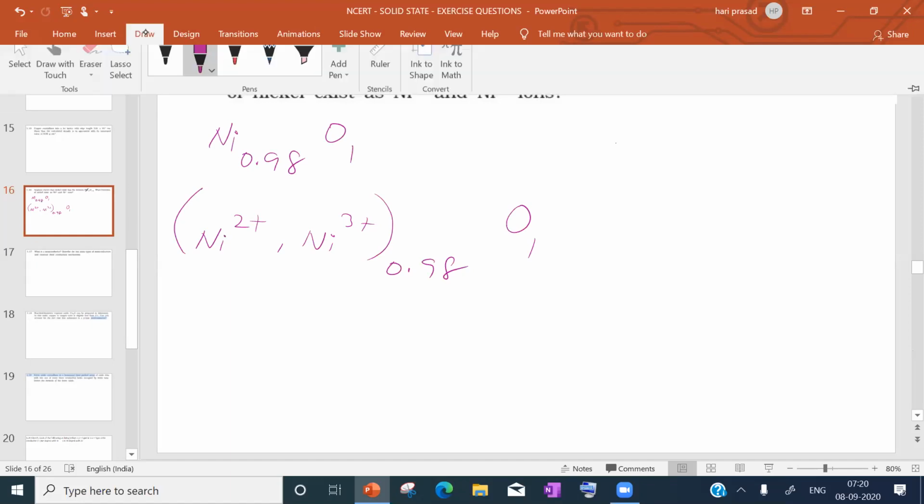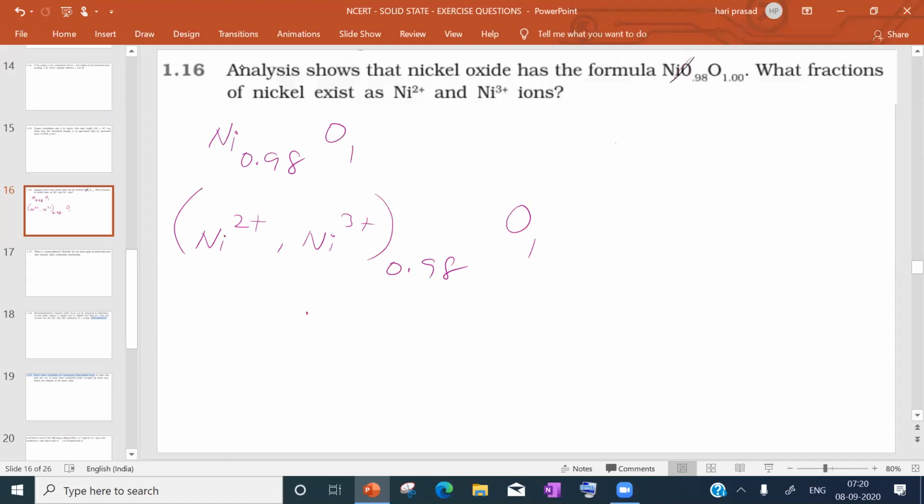Next charges: oxygen is 2 minus, therefore it is 2 plus. Net charge is 0, electrically neutral. All the defect solids are electrically neutral.